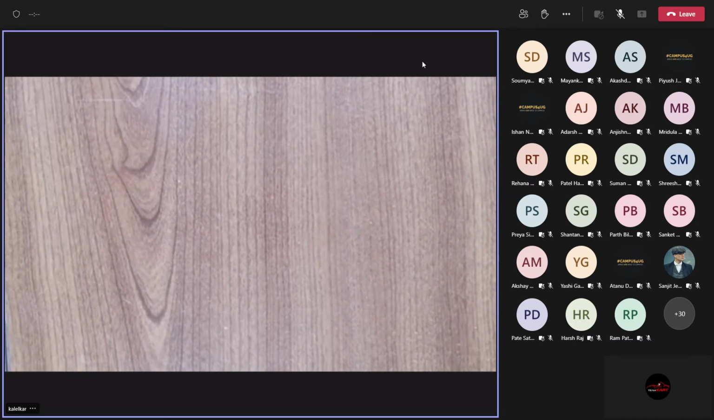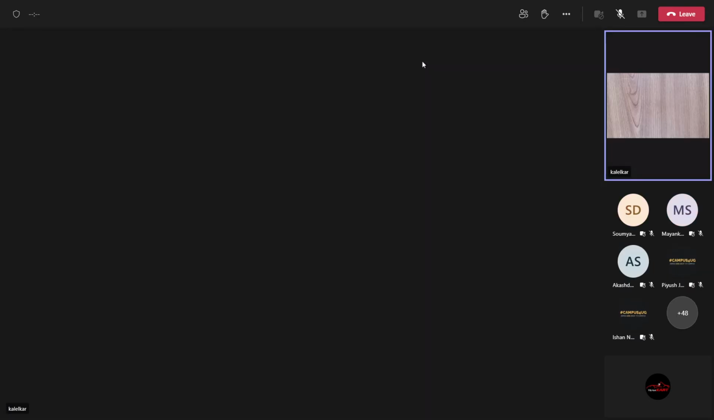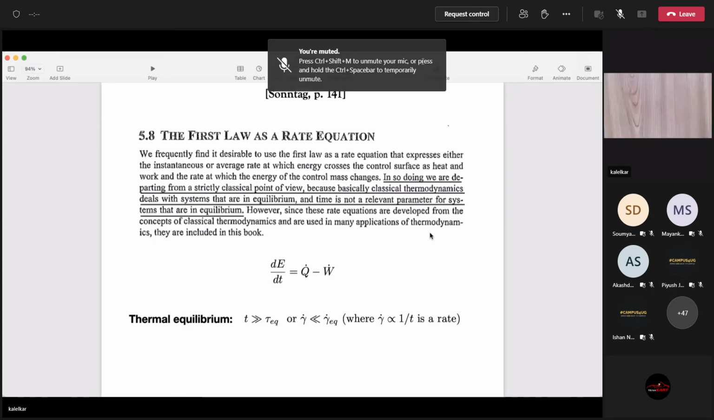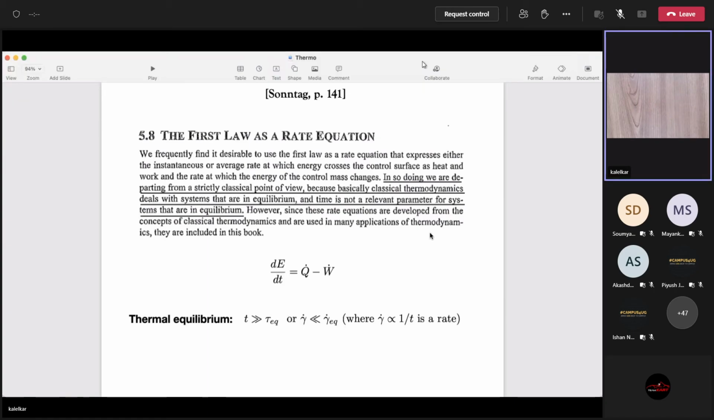So let's look at the other thing from Sontag, which is something very important to know. I have extracted this paragraph from Sontag, page 141. You can take a look. I just copy pasted. Remember that we wrote down the first law. How does Sontag write the law? dE is equal to dQ minus dW. That's the first law. But there is a section here, 5.8, which is saying first law is a rate equation.